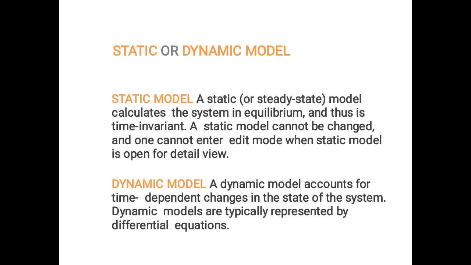There are various types of mathematical models available. The first one is the static model and the second one is the dynamic model. Simply, the name itself tells what a static model and a dynamic model are. When the mathematical model is related to a steady state object, we call it a static model. When the mathematical model is related to a moving object, then we call it a dynamic model.